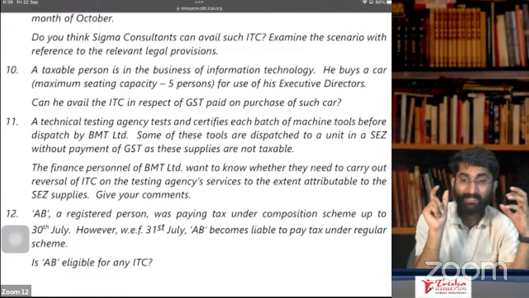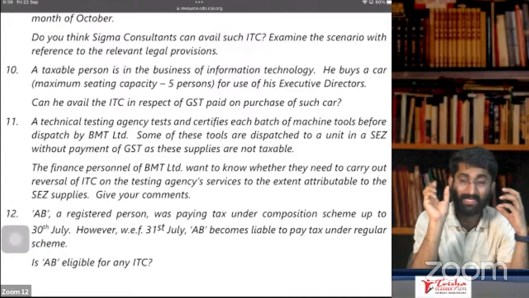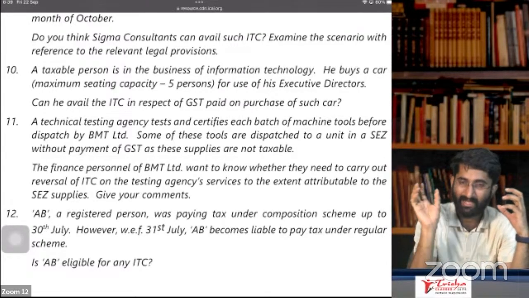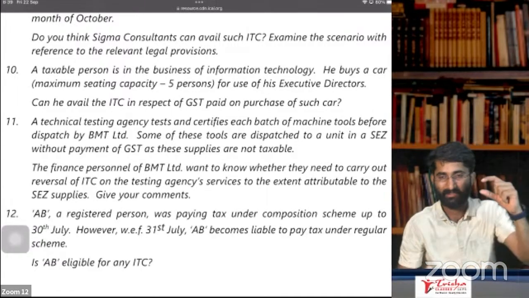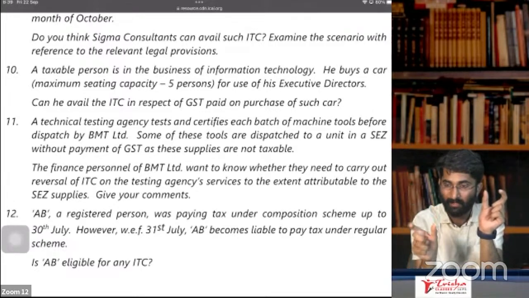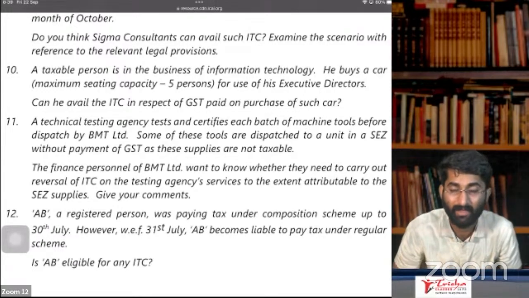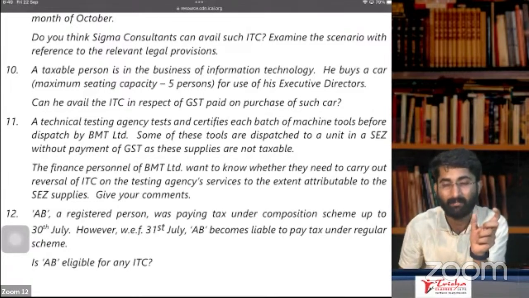Correct? No. SEZ or this one, the exempt, taxable or SEZ, that is SEZ or export, that will be considered as zero rated. What is zero rated supply? Zero rated supply means it is supplying as export or supplying to SEZ will be considered as zero rated supply. There is difference between nil rated supply and zero rated supply.